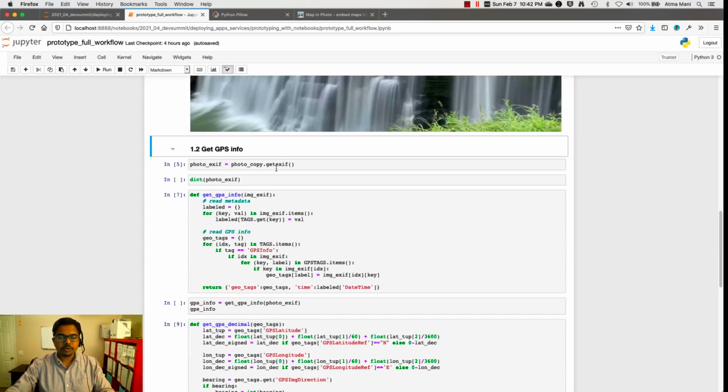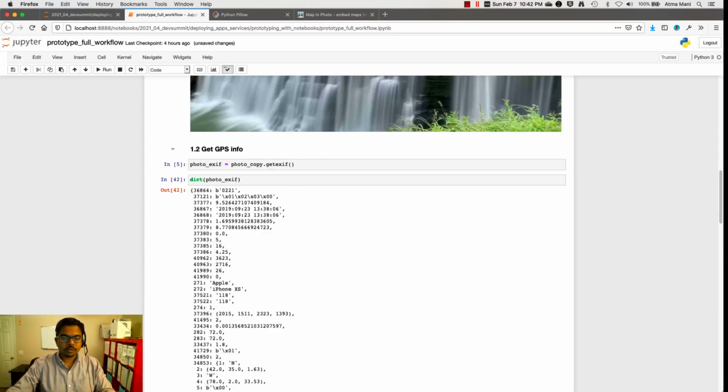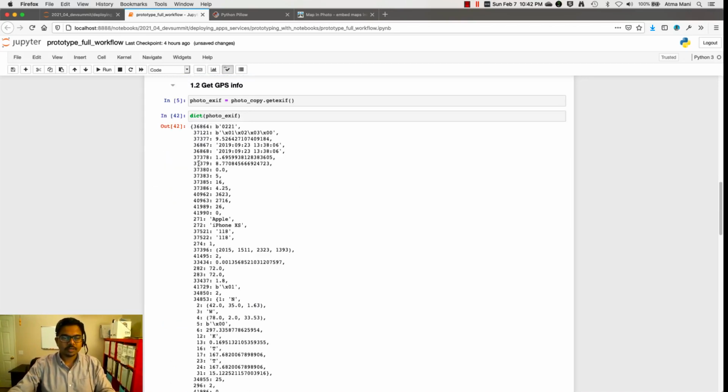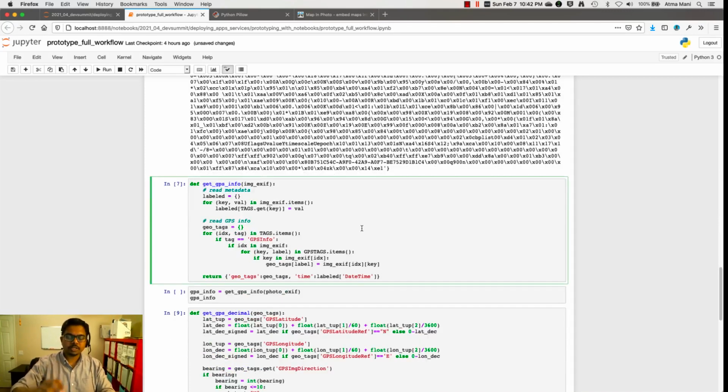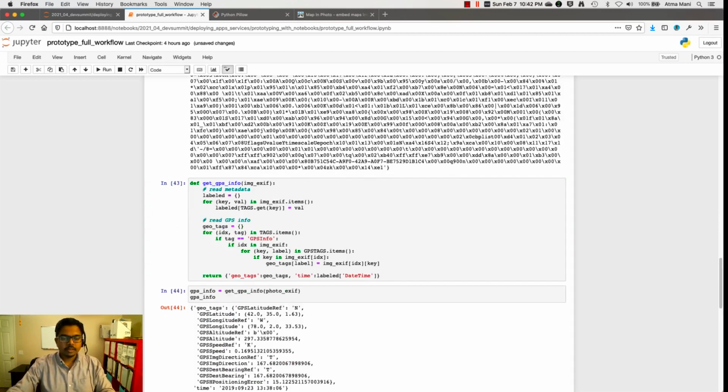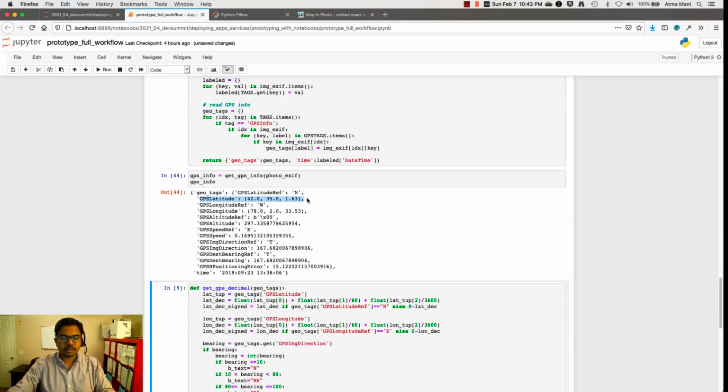To get the EXIF information, we can use an API like getexif. If you have looked at EXIF information before, you would notice that it's pretty cryptic. There are a lot of these code labels, and the values are also not easily interpretable. So let's write a simple helper function that will convert and extract the GPS location information out of that. Now, when we run it, we are able to find the GPS latitude, the longitude, and a few other pieces of information.